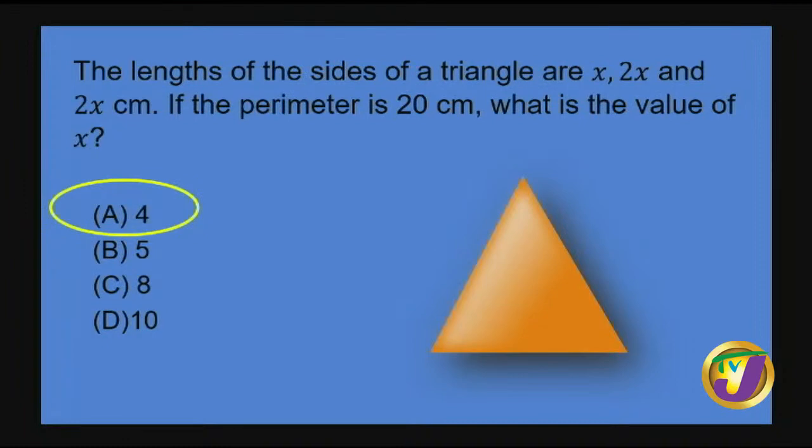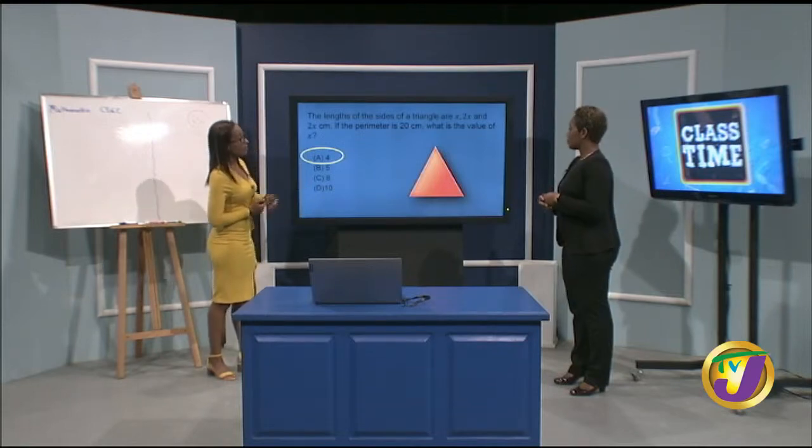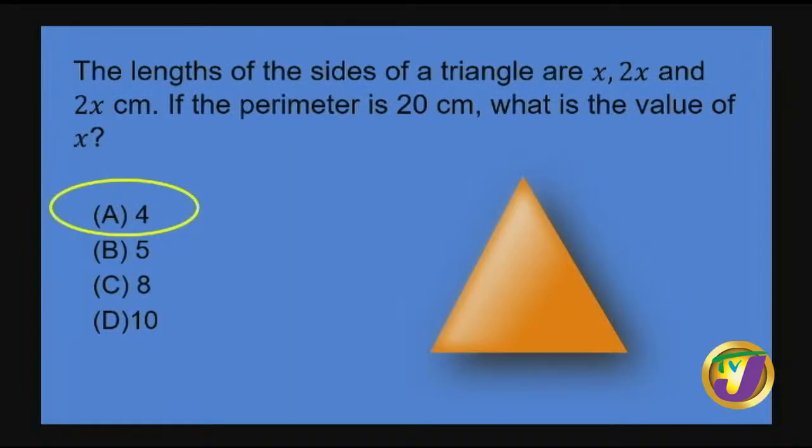Right. And even looking at it here, we could start eliminating to say it could never be D, none whatsoever, because if x is 10, 2x is 20, plus 20, so 10 would have definitely been out. When you take a look at 8 as well, we realize that 8 is still too large, because when we add the 2x's we would have arrived at 36, which is greater than 20 centimeters, because the 2x plus the 2x, which is 4x, would have given us a value larger than the 20 centimeters, the perimeter here. Right. So we know point blank that it would have been either A or B.